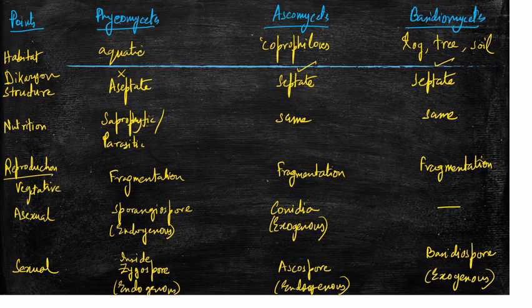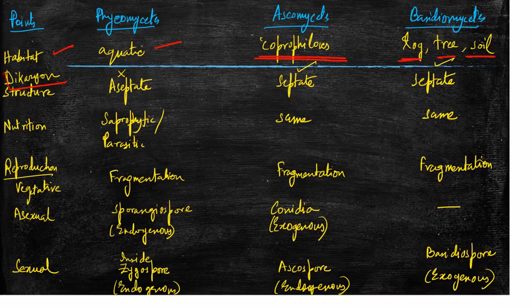We will be revising whatever we studied for now, that is Phyco, Asco, Basidio. This is a summary kind of slide. So habitat, what is the habitat? Aquatic for Phyco, coprophilous for Asco. What do we mean by coprophilous? Philous means it feeds on, and copro means dung. It feeds on things like cow dung. Basidiomycetes habitat is log, tree, soil.